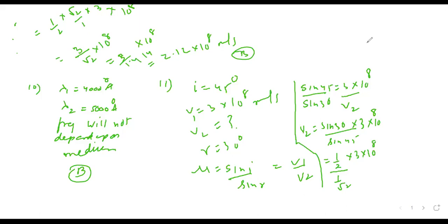Completed? Yes, sir. I want that 12th one you will try. Please try 12th sum. Sir, C. Answer is C. 480 nanometer. 1.5, yes, C. Because refractive index is lambda 1 upon lambda 2.